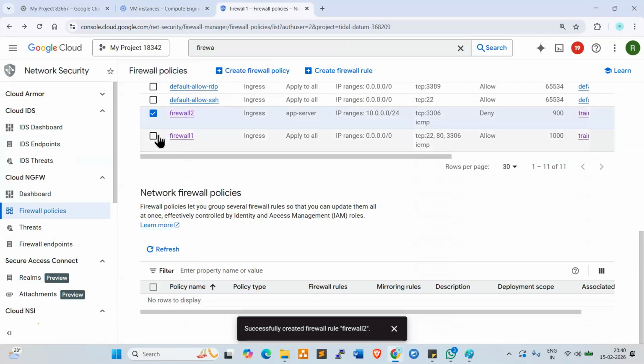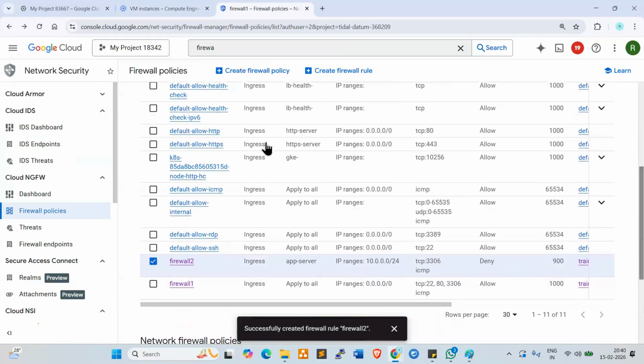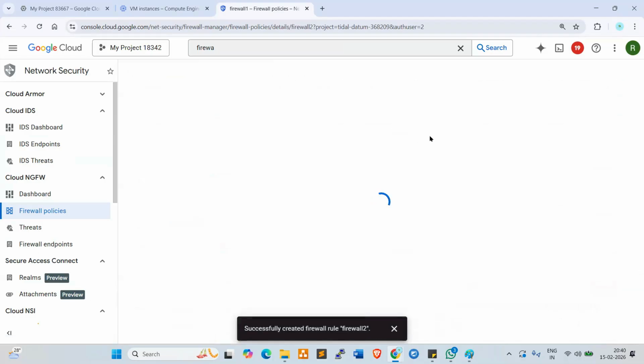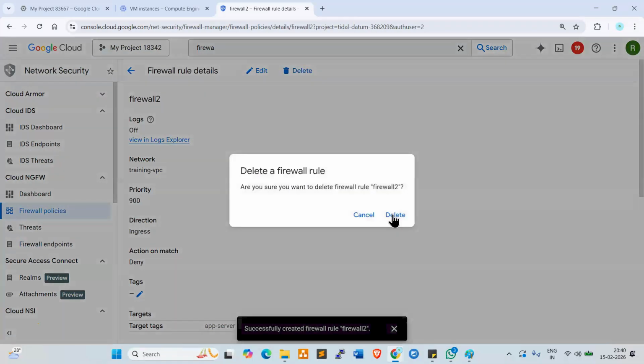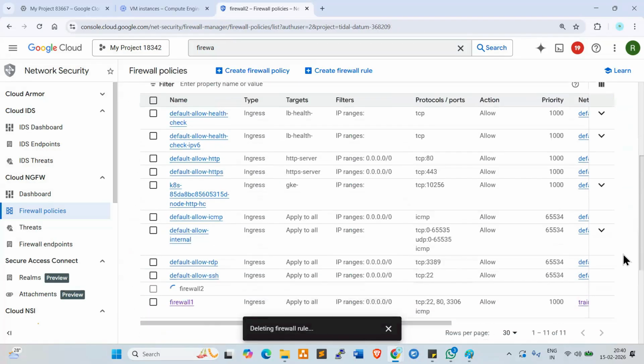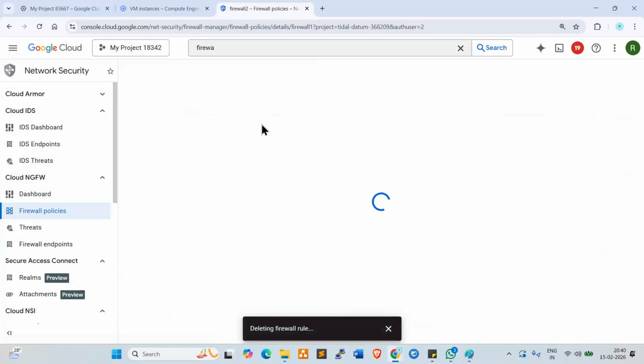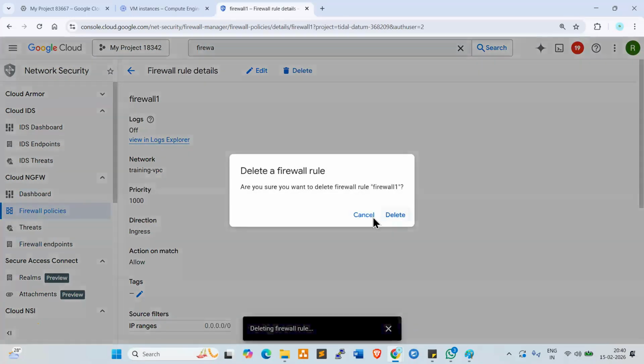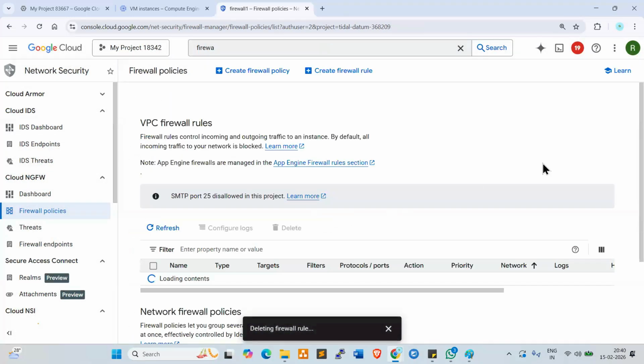Firewall 2, delete. Next one, firewall 1, delete.